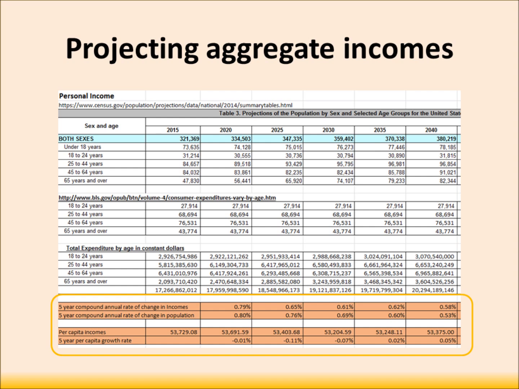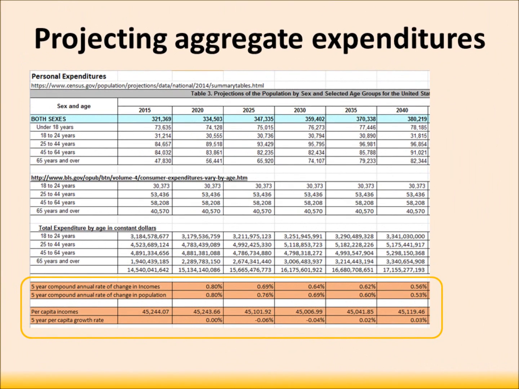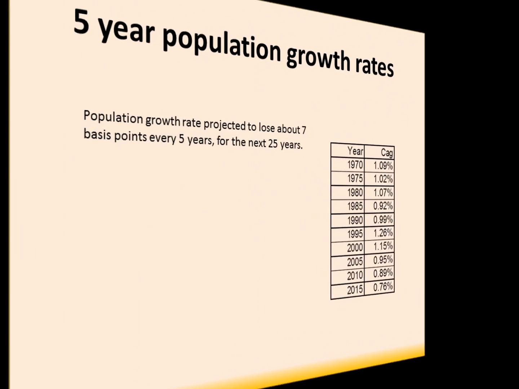If you look at the per capita growth rate, it is basically flat. So we have 0.80% population growth, and the impact of the change in composition of the population is basically minimal, just a few basis points. And the picture for expenditures is about the same, so we won't spend any time on that. And what this basically means is that we will have real growth in expenditures of about 0.70 to 0.80% per year, which is primarily a function of population growth.